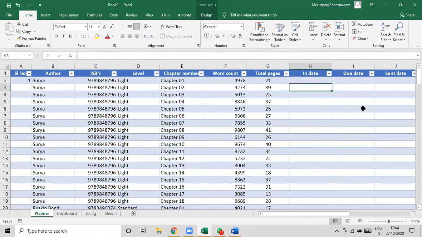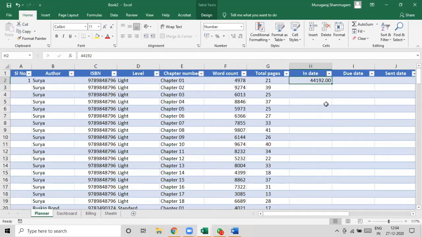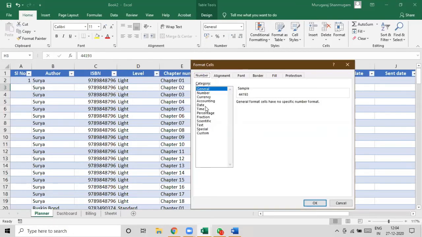Okay, so now we have to come up with in dates and due dates. So these are all values that you can fill in. For example, today's date is. So every date, every time, everything is a number for Excel. The dates are also numbers. You can see that 44,192 indicates today. If you say 44,193, it is tomorrow. You can format it differently to see that it is actually a date.